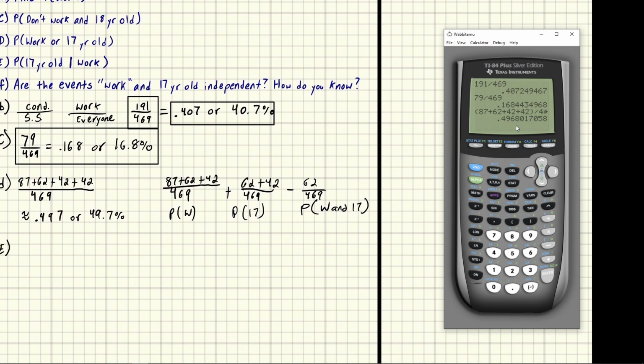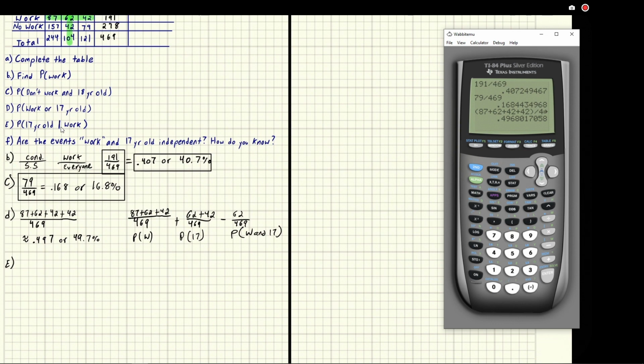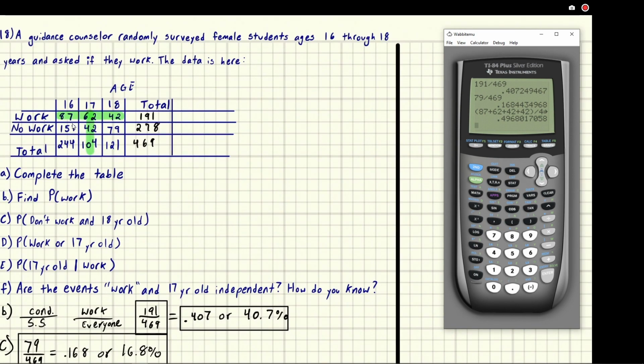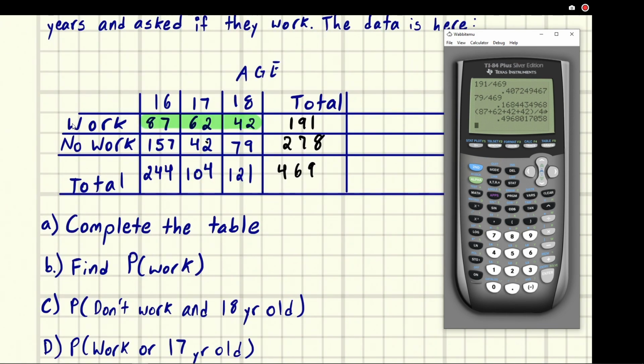Okay, now we're going to go to E. E has a symbol that I know throws a lot of people off. It's got this vertical line. The vertical line means given that, meaning that we are making an assumption that they already fulfill the condition after this line. So we're assuming that the people already work. And what this does is it actually shrinks the number of people that we're looking at. I'm going to erase these. I want to erase the green. There we go.